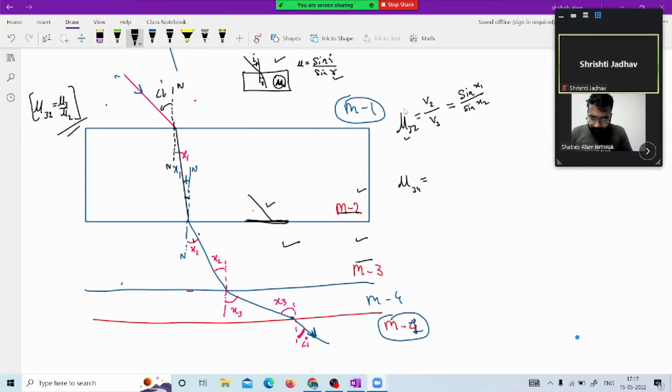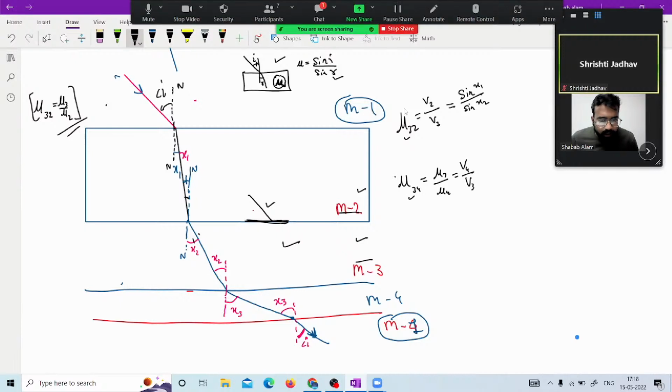So in mu 3 with respect to 4, what we are talking about, mu 3 upon mu 4 simply, then v4 upon v3, because we are talking about mu 3. So v3 will be in denominator.